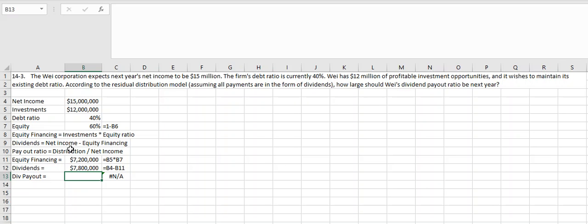Lastly, we want to see what is the proportion of payout. So that'll be the amount of dividends divided by the total available amount. So 52% of the firm's earnings, you could say, or net income, funds available for distribution, are being paid out. The remaining 48% is being plowed back into the firm.